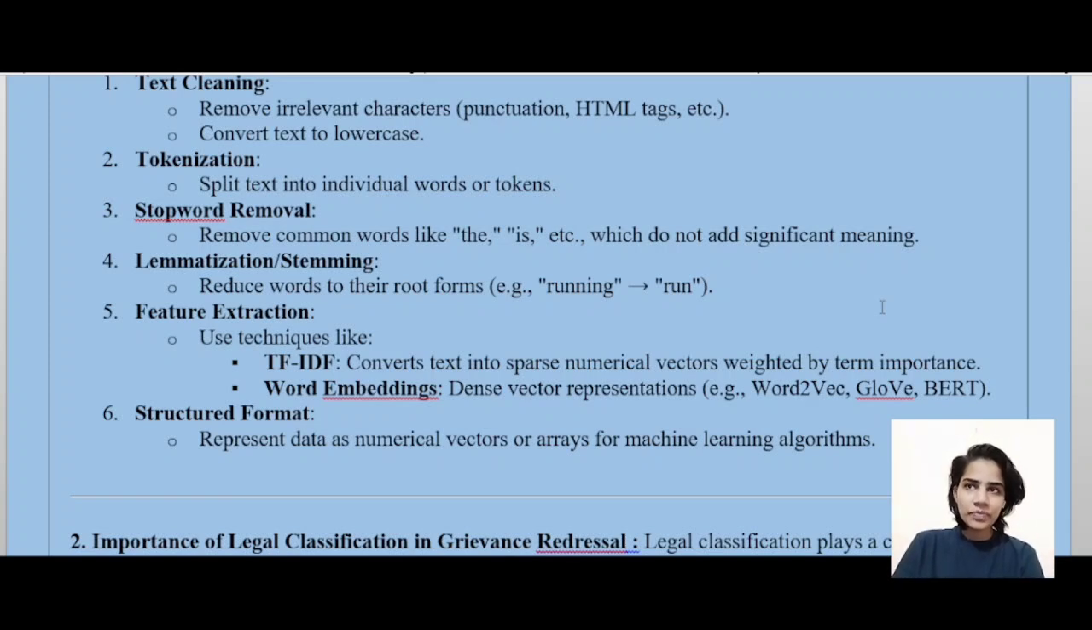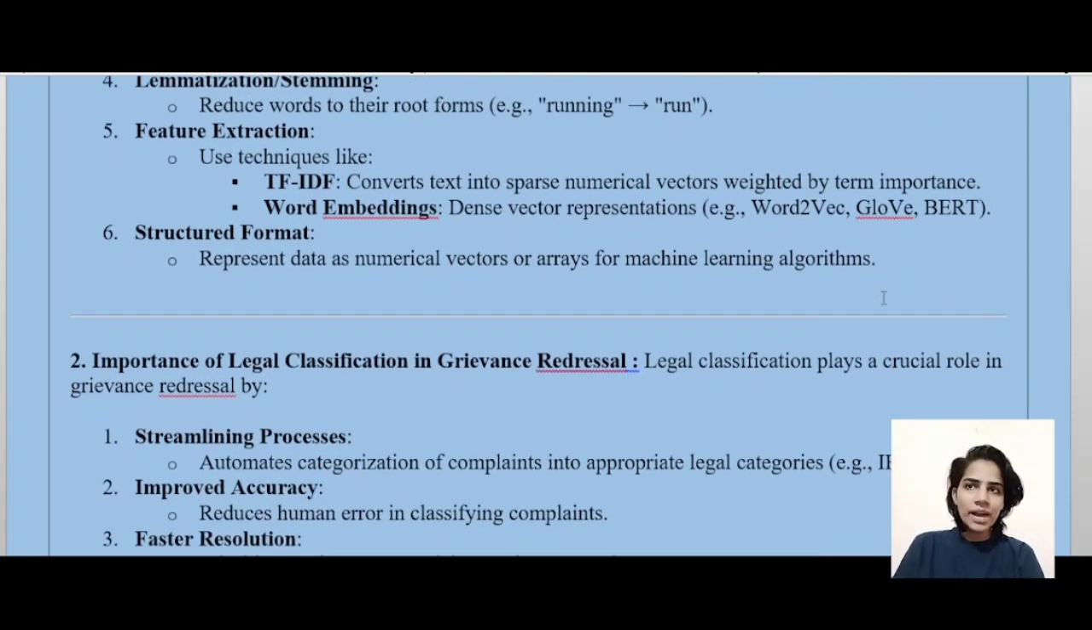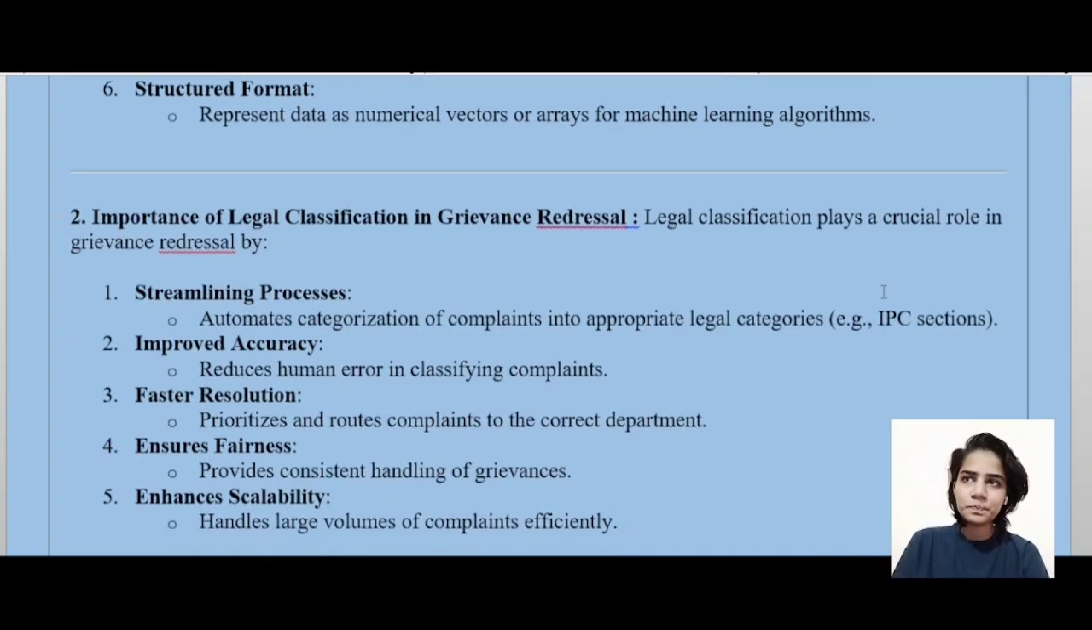Lemmatization and stemming. Reduce words to their root forms like running to run. Feature extraction, use techniques like TF-IDF, word embeddings. Structured format, represent data as numerical vectors or arrays for machine learning algorithms.